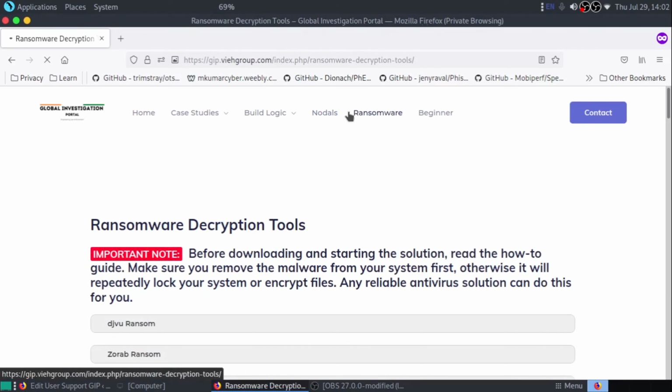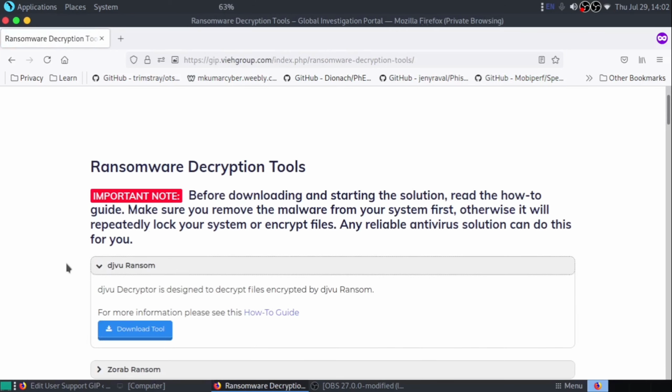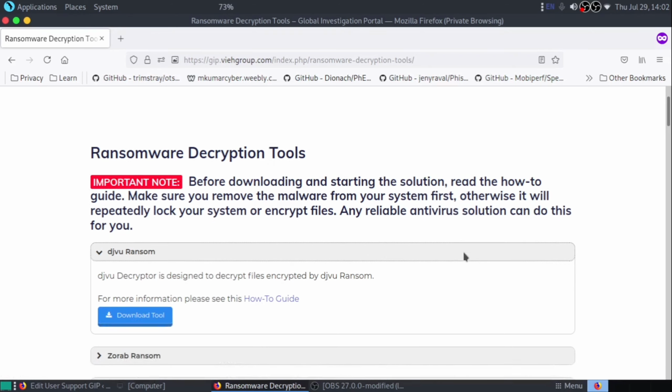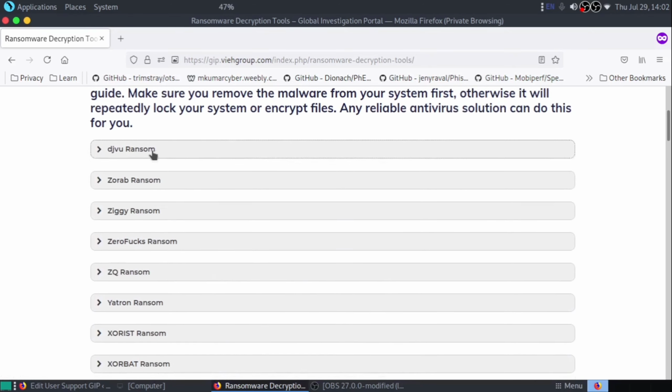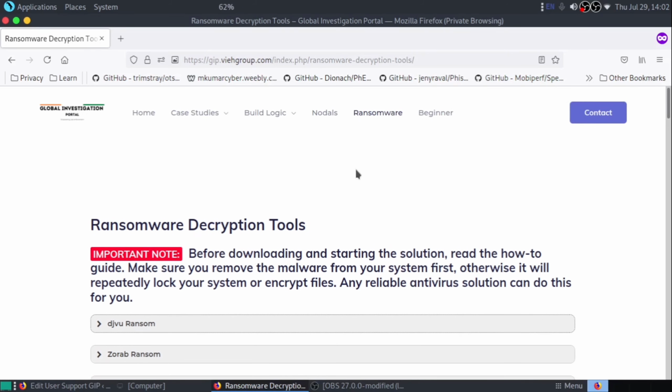Here you will get multiple decryptors. For example, DJVU ransomware is there, with how to use it and download the tool. With ransomware, whenever you download and start using the tool, make sure to first remove the virus so that it will not replicate again and again.